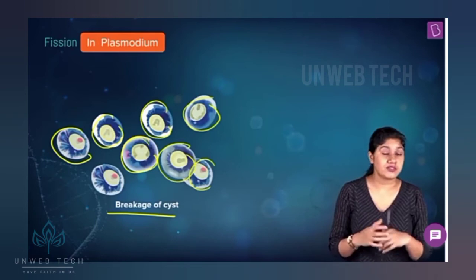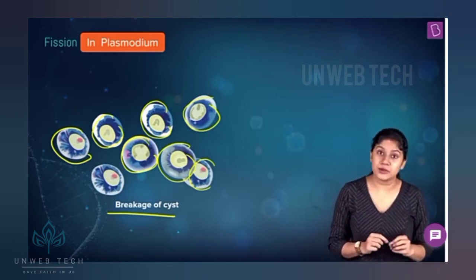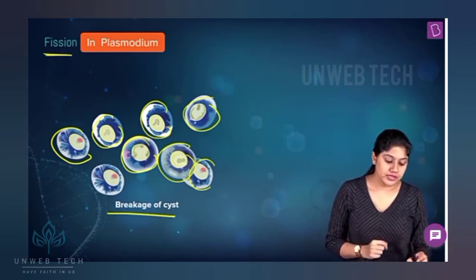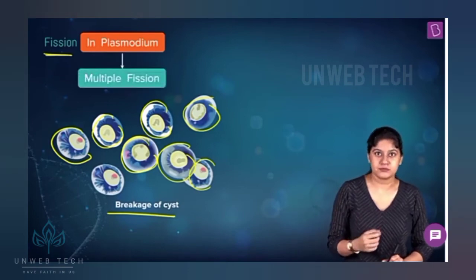In binary fission, everyone, we have studied that they were producing two daughter cells, right? Over here, how many do we have? We have multiple daughter cells. That's why this particular fission is called multiple fission.